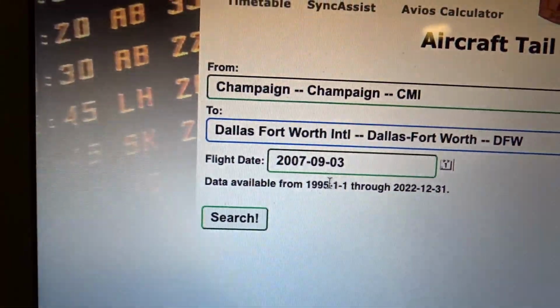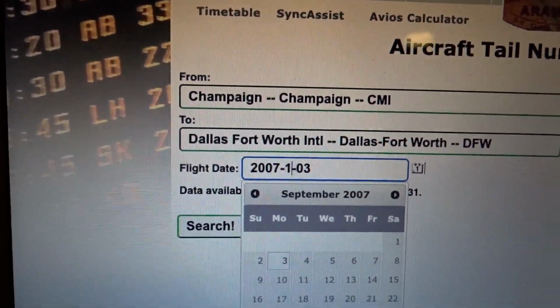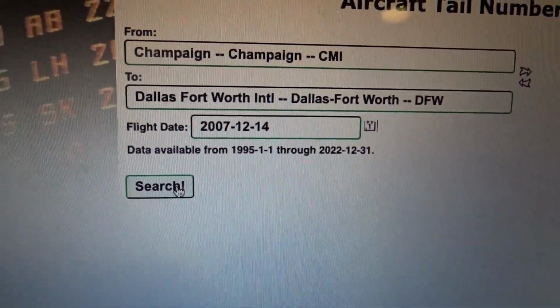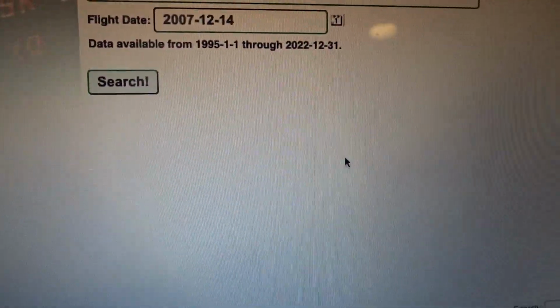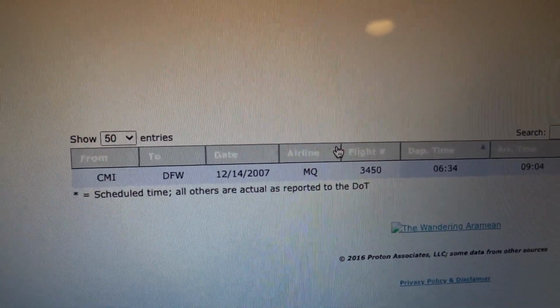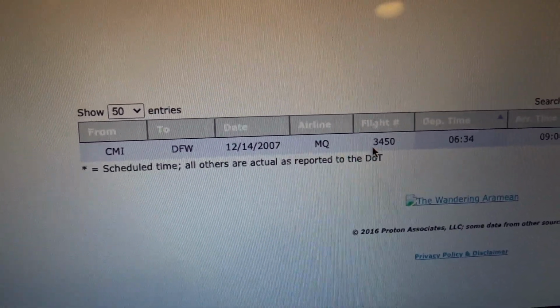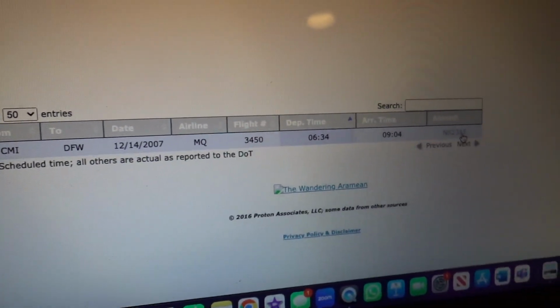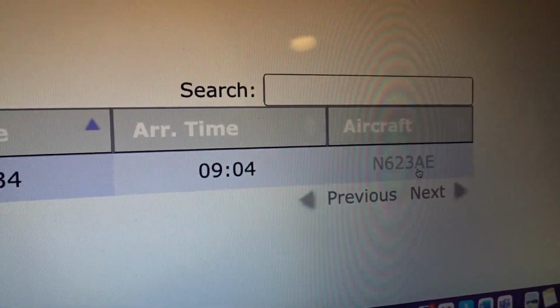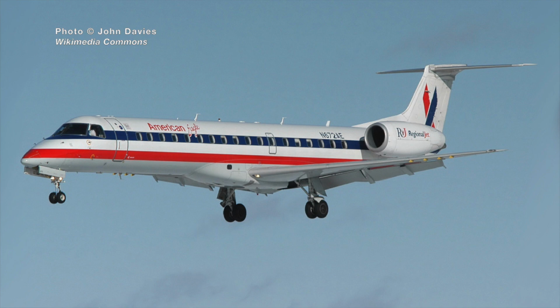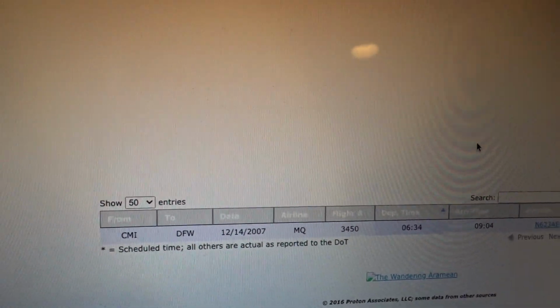Of '07. So we're just going to put in here 12/14/07. And we just click search, and it populates all of the planes, the flights that took place that day. So flight 3450, that was us. And you can see 623 AE is the airplane that I flew. It's an Embraer 145. And that's basically how I've been looking up all of these flights.